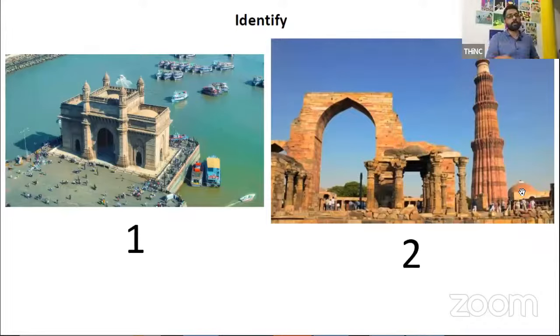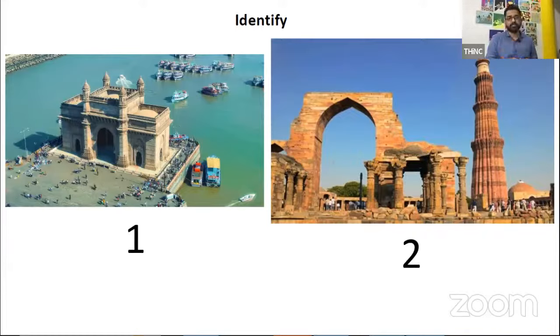Okay. Now, when we're talking about famous monuments, I think you should be able to recognize all these. Can you identify any of these monuments? Which is 1, which is 2? Let me know in the live chat box. I think 1 is quite famous, quite easy. You also need to know the location. You should be able to identify it. Yes, Gateway of India, Sharath, Akshay, correct. Number 1 on the left hand side is the Gateway of India. That is Mumbai. Yes, correct.